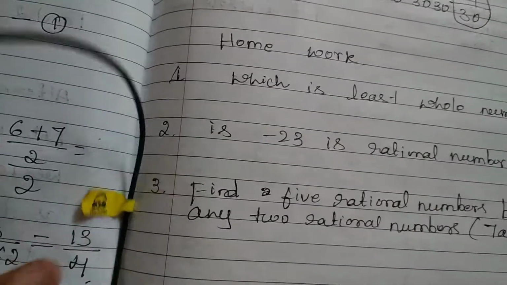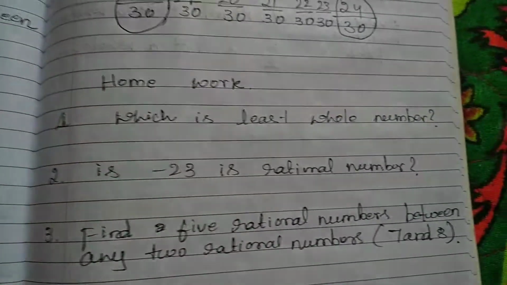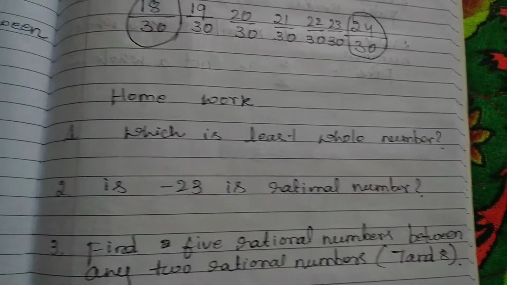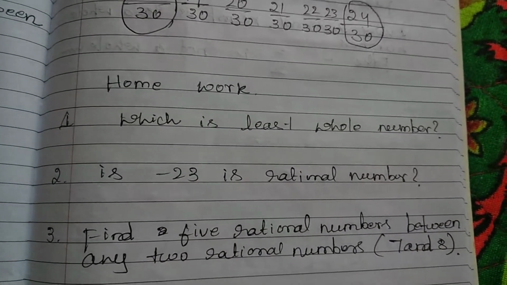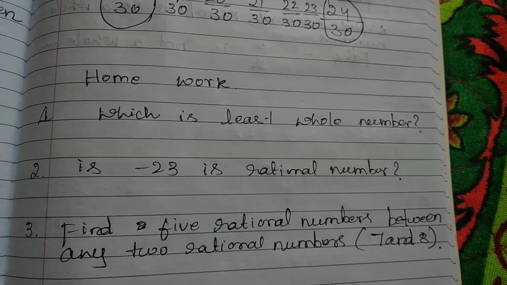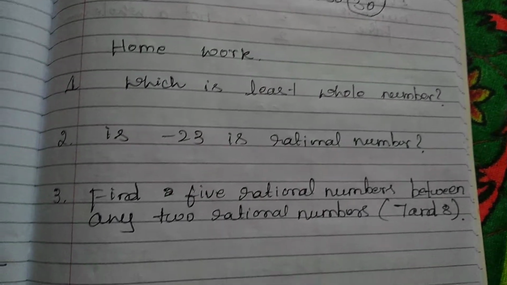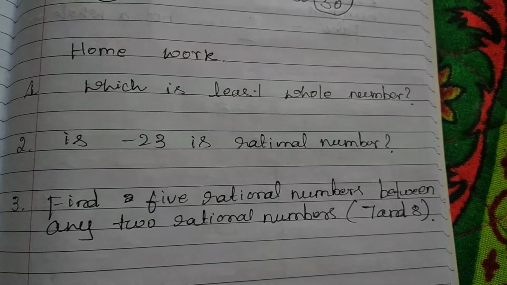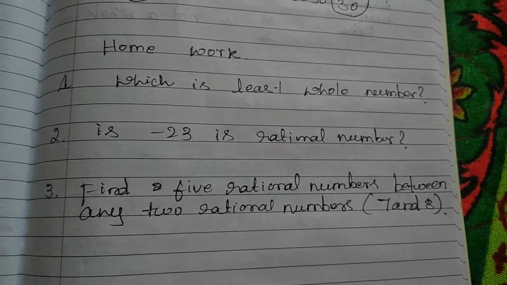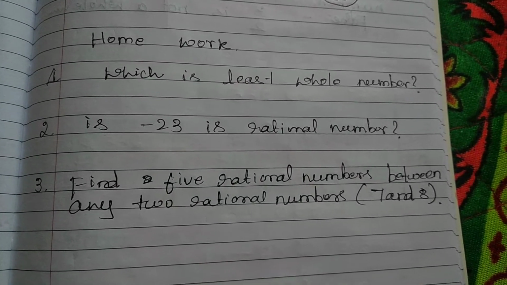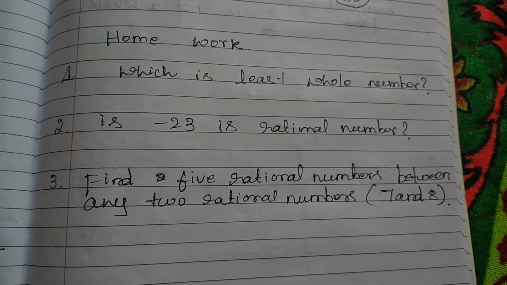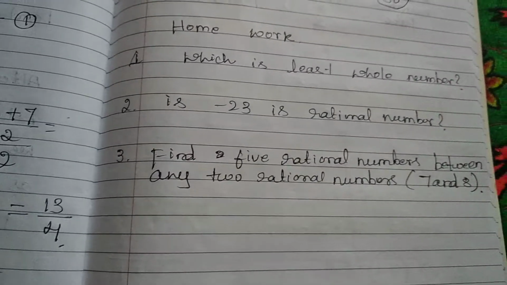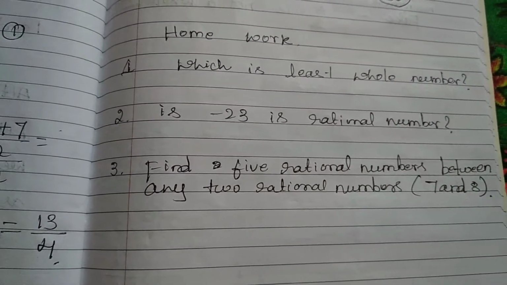So homework is: which is the least whole number? Now you should find out: is 23 a rational number? Find 5 rational numbers between any two rational numbers. Okay. Got it? So you know how to find a rational number between any two rational numbers.